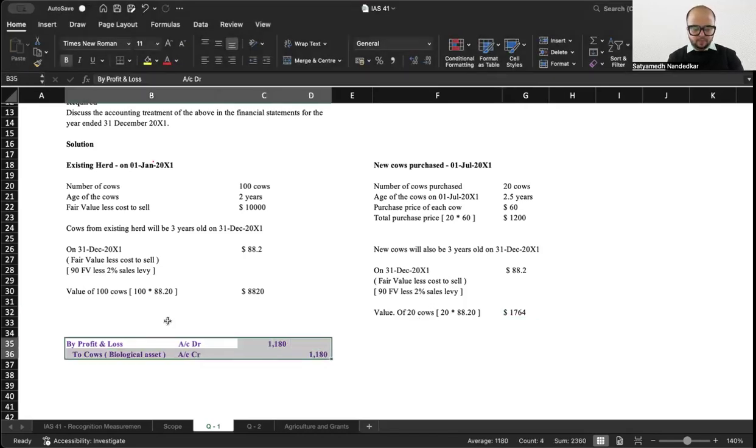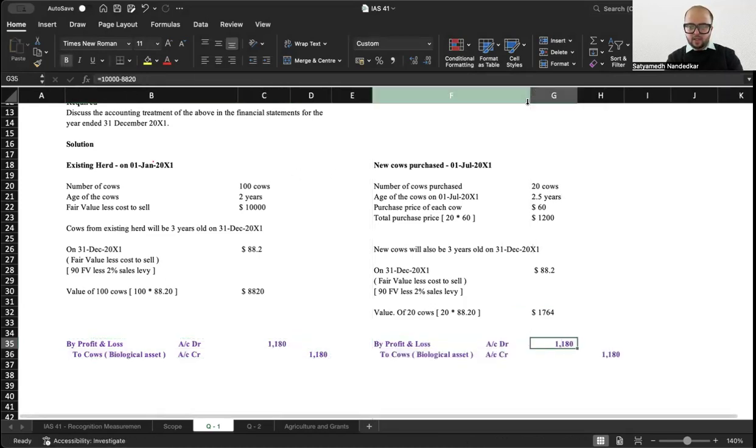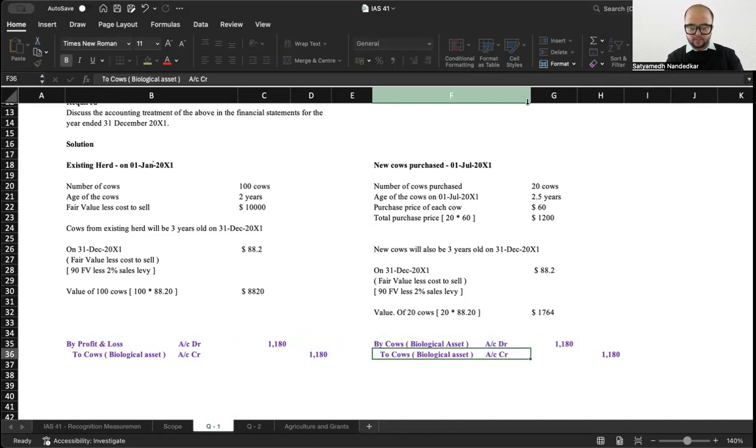So what would be the accounting entry for this? The entry would be reversed. Here the entry would be by cows, biological asset account debit to profit and loss. There is an increase in fair value, and any change in fair value gets routed through P&L.